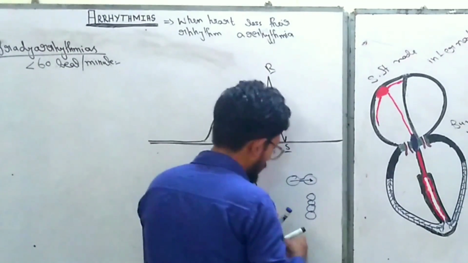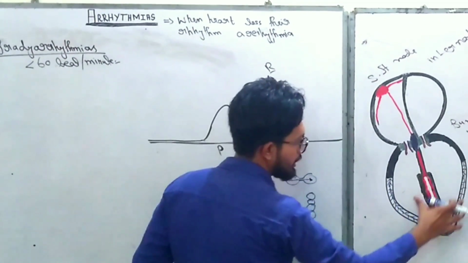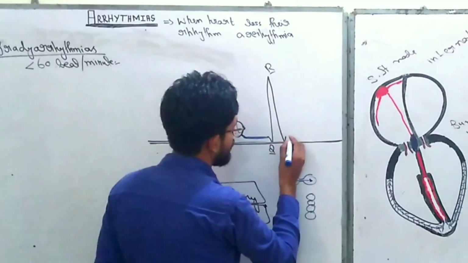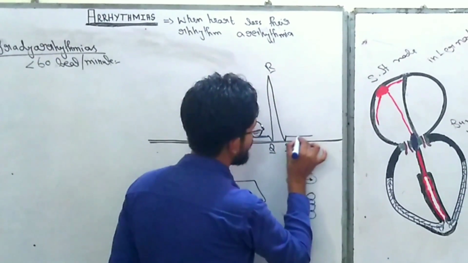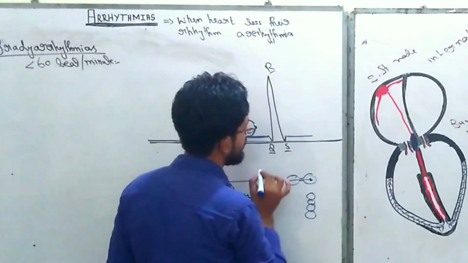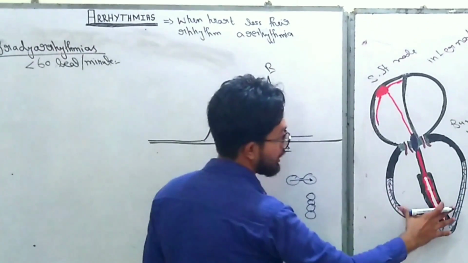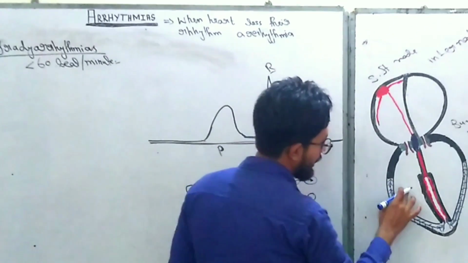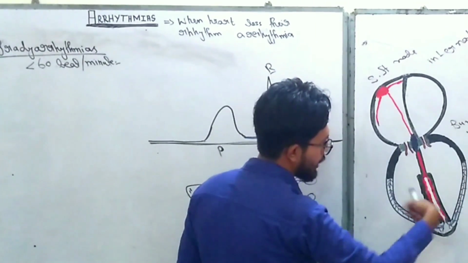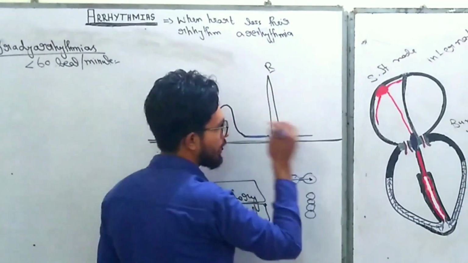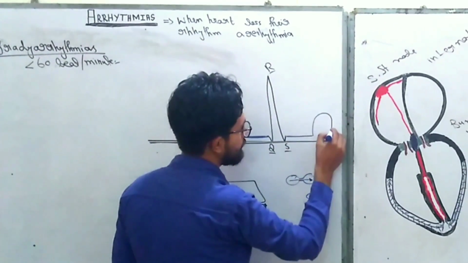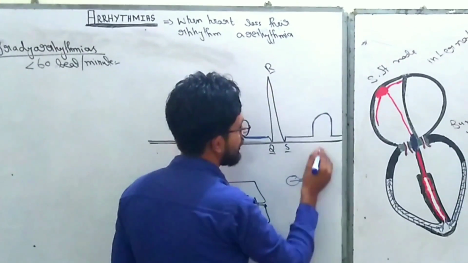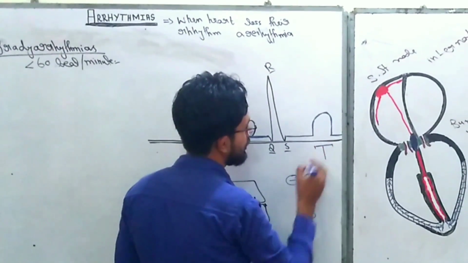Now the ventricles depolarize over a long time because they are a big structure with lots of myocytes. And again they show an isolated line. Why does it show an isolated line? Because the ventricles are in the refractory period, right? After that depolarization, the ventricles start repolarizing, and when they repolarize, they again produce a wave, and this wave is known as the T wave.